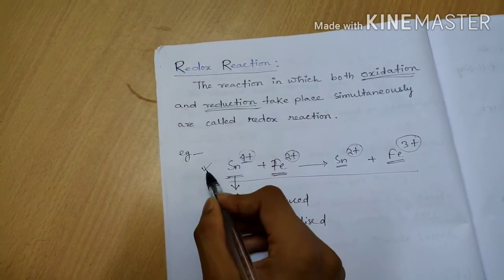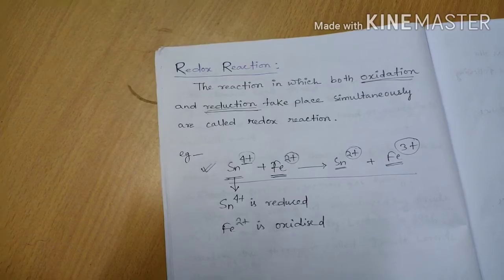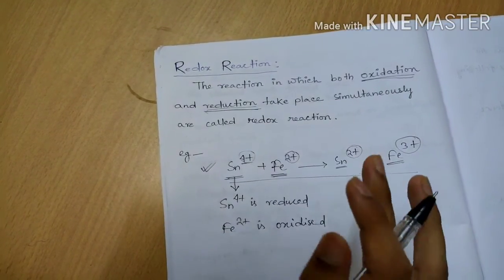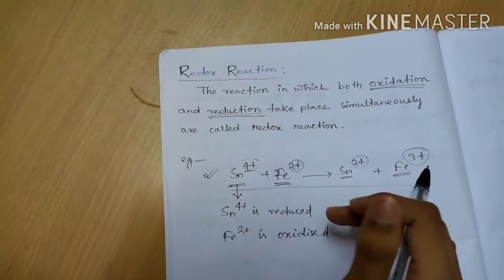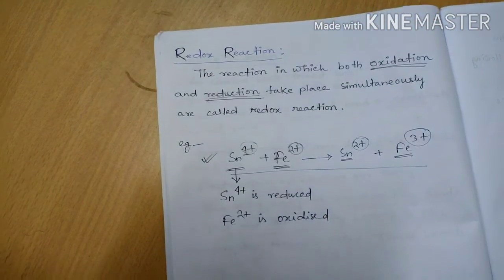This is all about redox reactions. I think redox reaction is clear, and also the terms oxidation and reduction are clear.